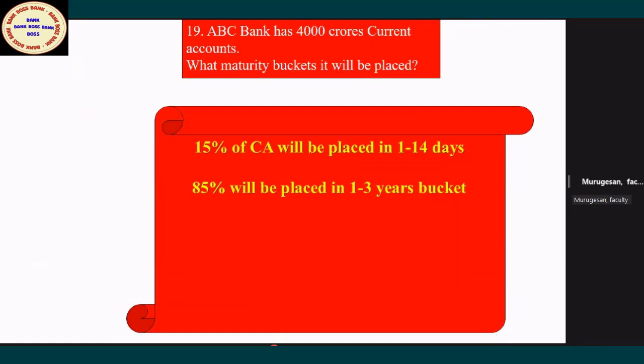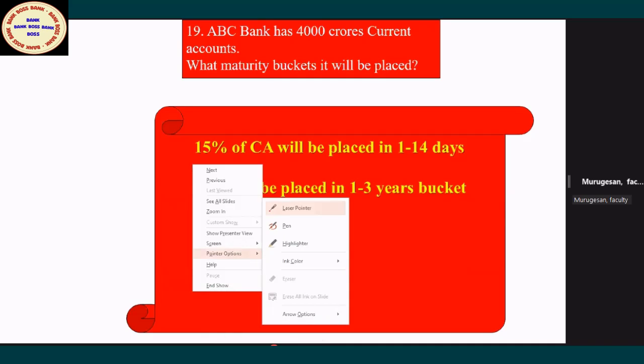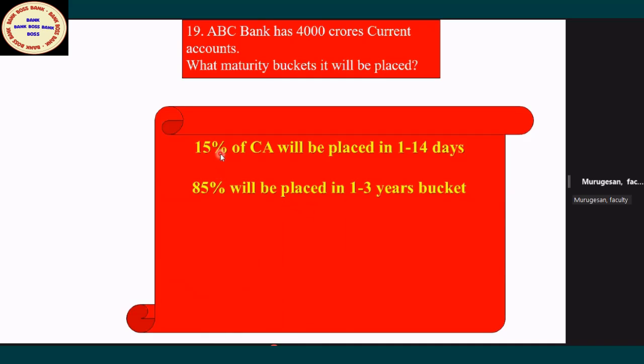Wait. Okay. So the 4,000 crore current account is there. The question is, how much will be placed in 1 to 14 days? How much will be placed in 1 to 3 years? It is the RBI rule. The RBI rule tells you to put 15% of the current account in 1 to 14 days, as it is likely to be withdrawn then. 85% will be likely to be withdrawn in the 1 to 3 years. This is a thumb rule by RBI.